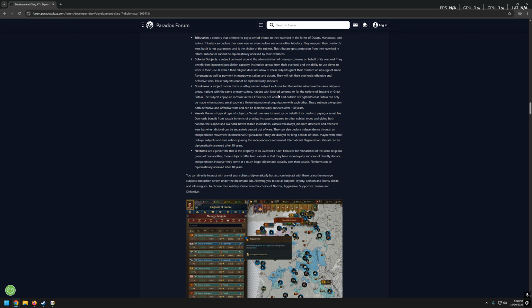This subject enjoys an increase in their efficiency of cabinet, and outside of England, Great Britain can only be made when nations are already in a union international organization with each other. These subjects always join both defensive and offensive wars and can be diplomatically annexed after 100 years.